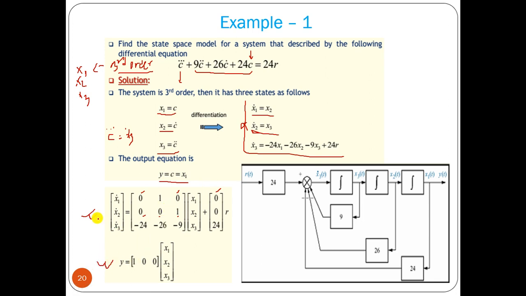Now we can form this block diagram. This is very easy. We have three variables.